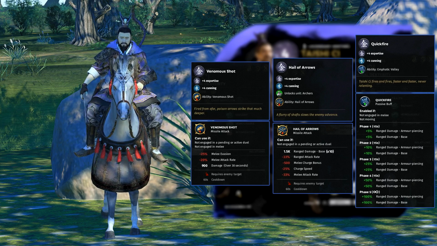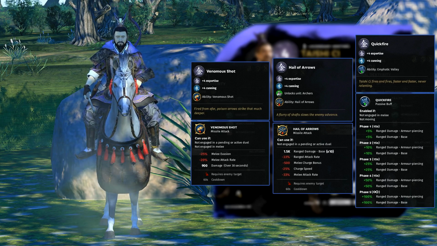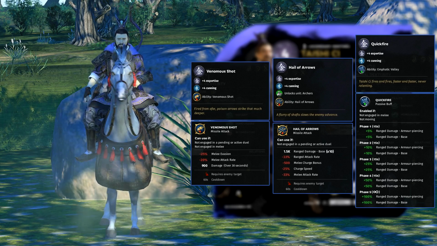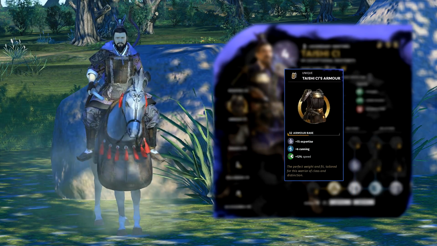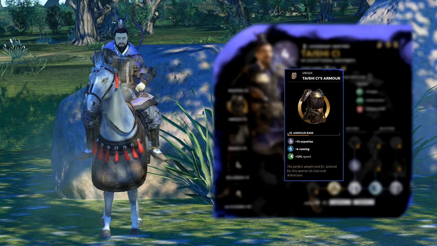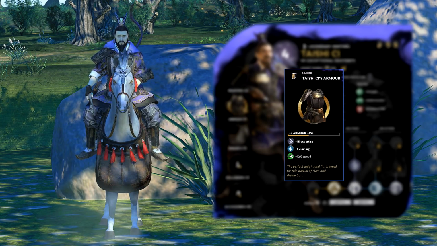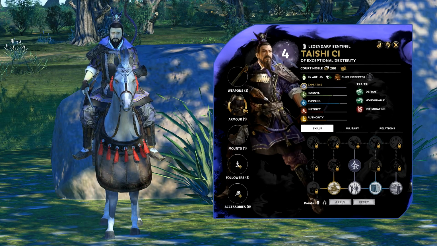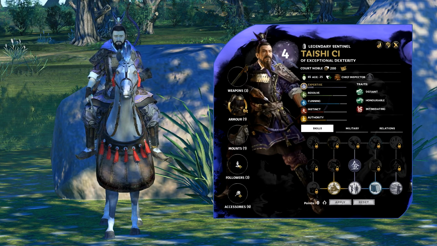All three of his abilities are ranged, with debuffs from venomous shot and hail of arrows, and a buff that gets better the longer he's firing from range with quickfire. Finally, Tai Chi has one unique item, his armor, which provides him with stat increases as well as increased speed in battle. Unfortunately, he doesn't start with a bow, so you have to hope you acquire one for him soon, so his abilities become a little more useful.